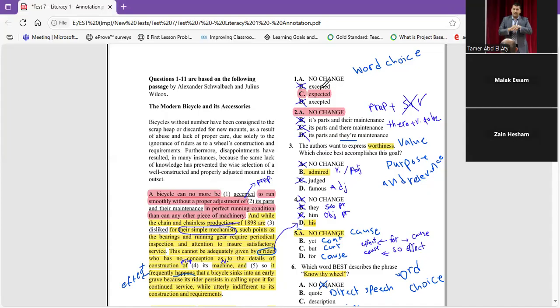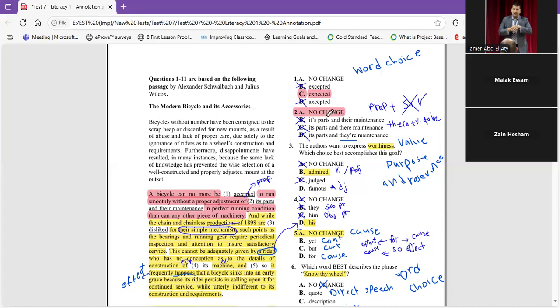So there is a problem in its spelling. And also this one is not an English word, so I cancel both of them. So now I have "accepted" and "expected," and both of them have different meanings. So let's read again. "A bicycle can no more be expected to run smoothly without a proper adjustment." So expected. Now the second question, the same sentence, and as we said, as a hypothesis, if we have two questions that follow each other, we can consider one of them no change. So here it's no change.